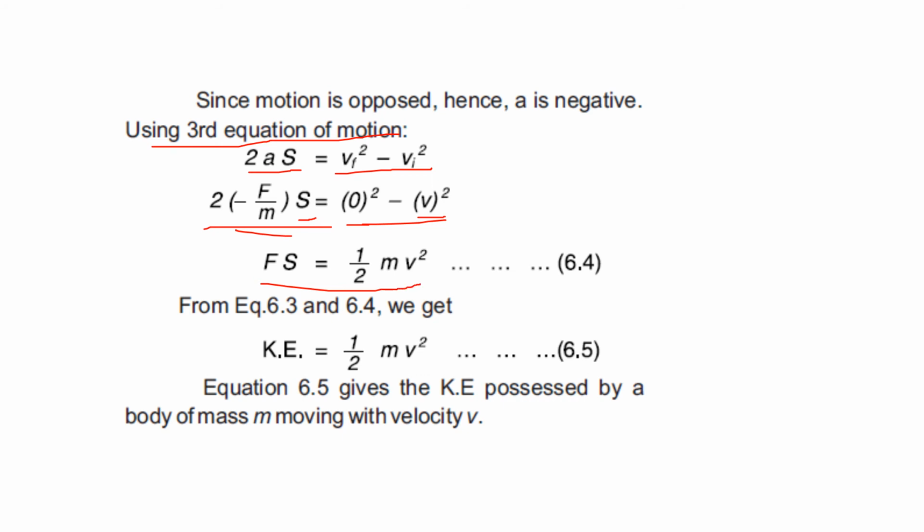From equations 6.3 and 6.4, we know that kinetic energy is equal to Fs, that is equal to work done. So we can write kinetic energy instead of Fs. So kinetic energy is equal to half mv square. This is equation 6.5 that gives the kinetic energy possessed by a body of mass m moving with a velocity v. So kinetic energy is possessed due to the motion of the body. The velocity tells us that the body is in a moving position. This is the answer of this question.